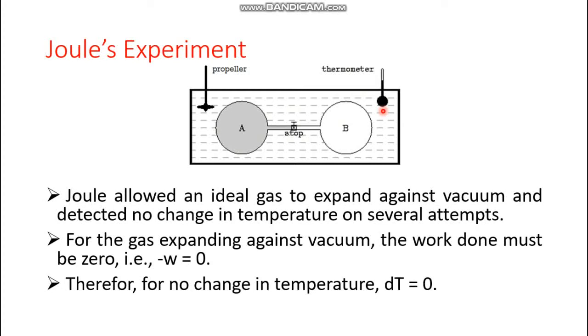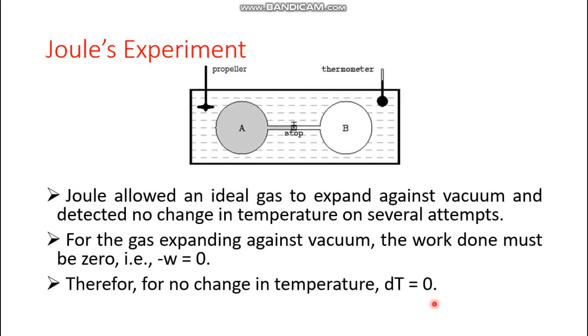But the result of the experiment was that no change in temperature was detected. So the ideal gas, which expanded against vacuum, didn't do any work because it was expanding against pressure 0. So the work done by the gas was 0, and the temperature change detected was also 0. That means delta T or dT, whatever it is, was 0.